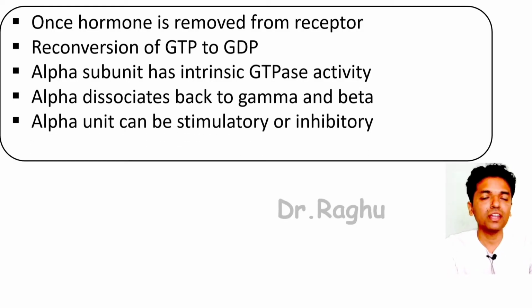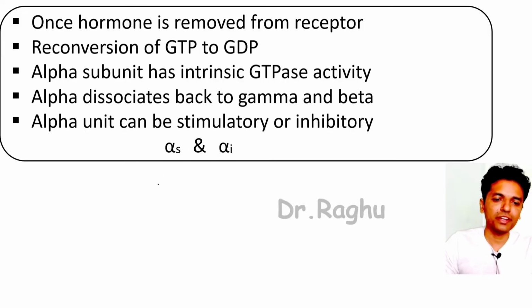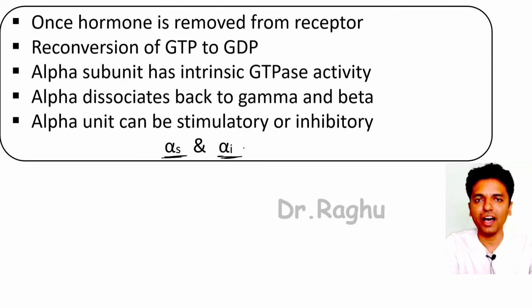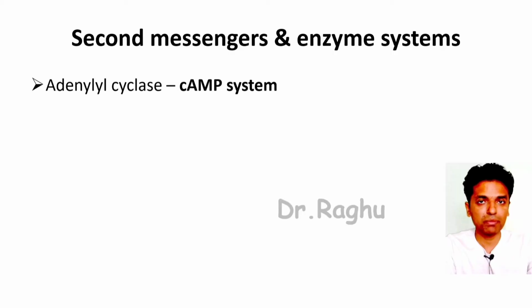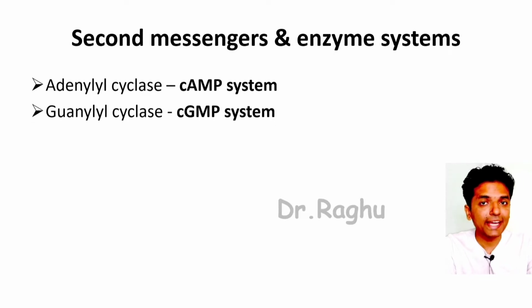Okay, remember that the alpha subunit we are talking about can be either stimulatory or inhibitory. If it is stimulatory, we write it as alpha S. If it is inhibitory, we write it as alpha I. What are the enzymes present in the membrane which could be stimulated? The first enzyme is called adenyl cyclase. And because of the stimulation of adenyl cyclase, there is generation of cyclic AMP, which is called the second messenger. There could be stimulation of guanyl cyclase. Why are these enzymes getting stimulated?